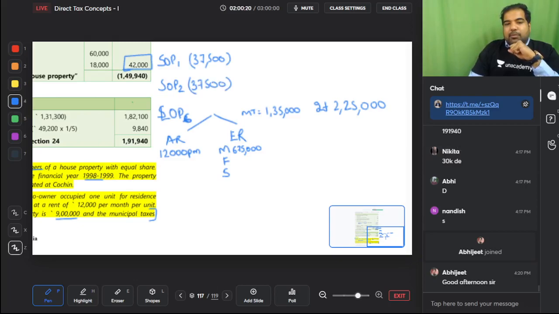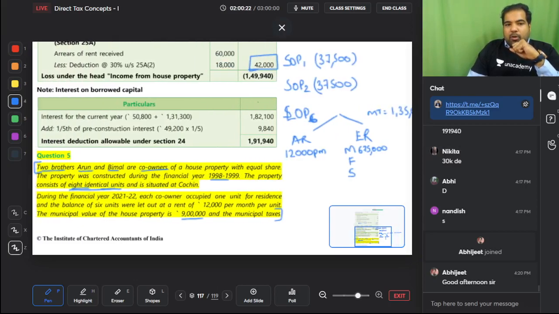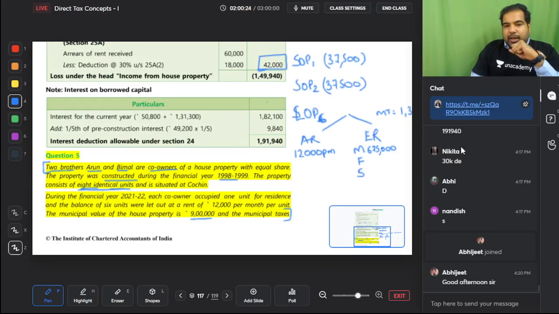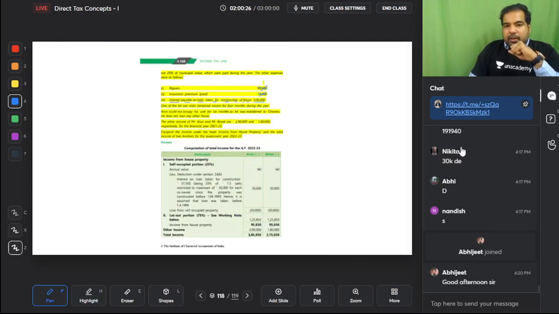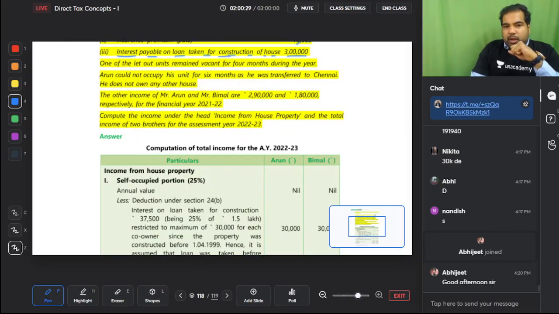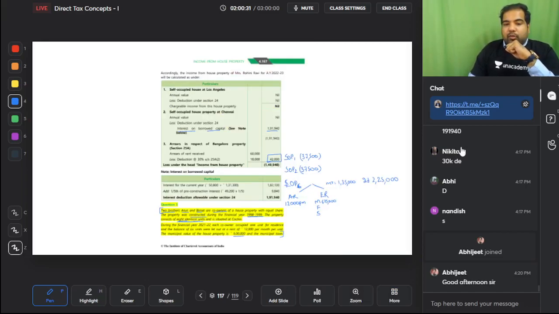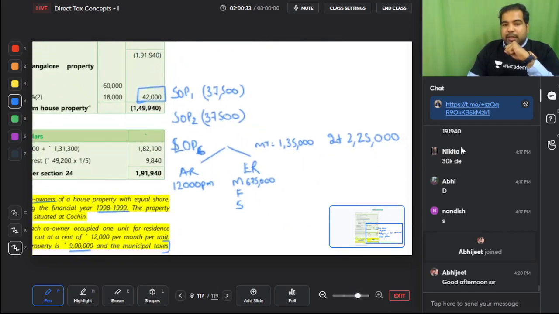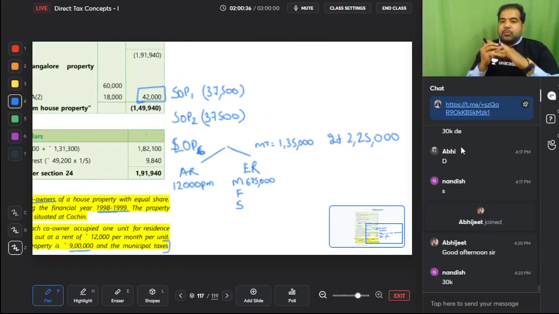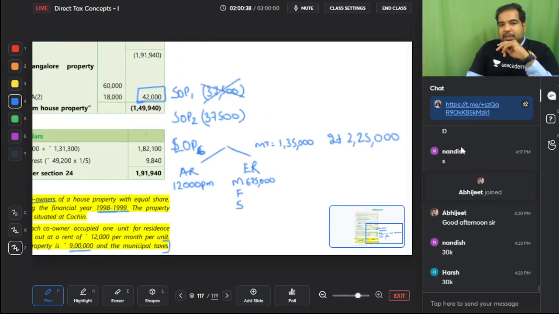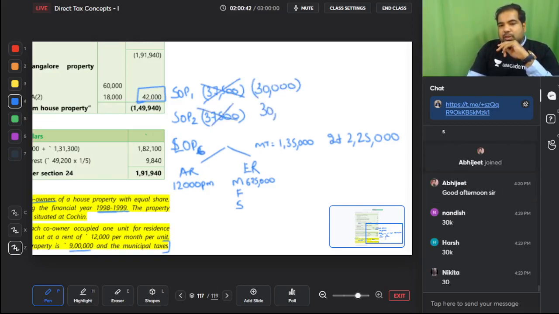But guys, please tell me here in case of SOP, because the property was constructed in 1998-99 and the loan was taken for construction, will you get 2 lakh or will you get the 30,000 limit in case of SOP 1 and SOP 2? 30,000. So I'm cancelling this to 30,000, and I'm cancelling this also to 30,000. Have you got your answers for SOP 1 and 2? Yes, 30,000 loss. So now the only thing is basically you have to calculate LOP for the 6 properties.